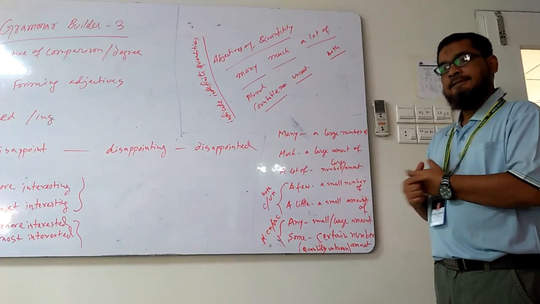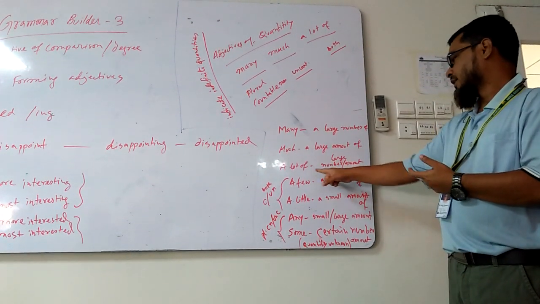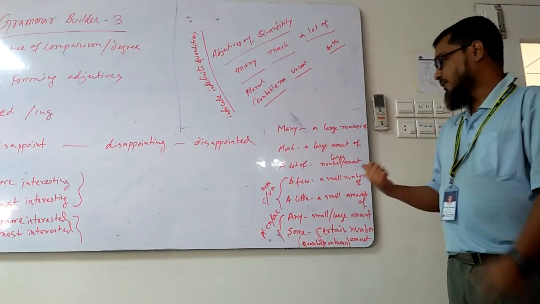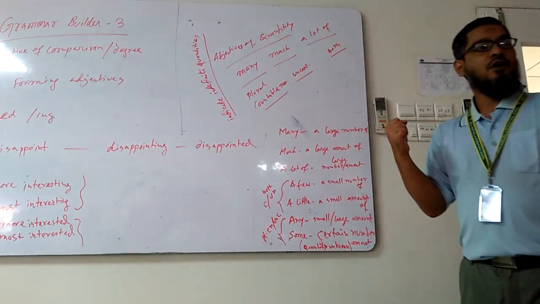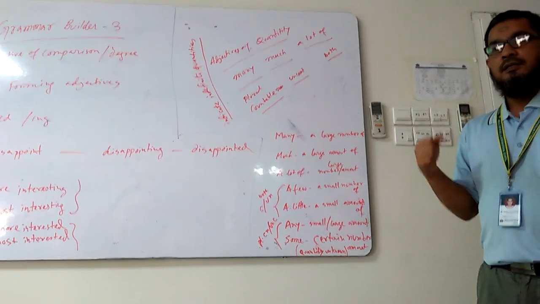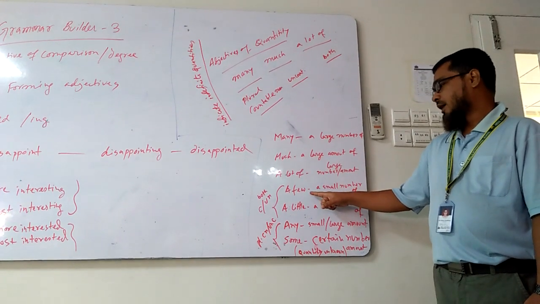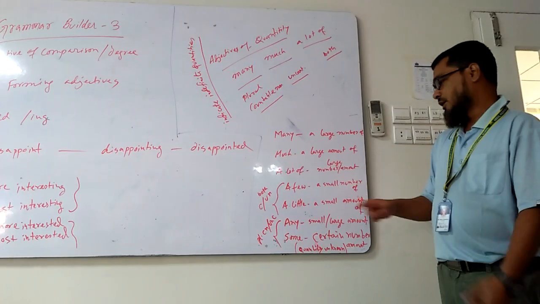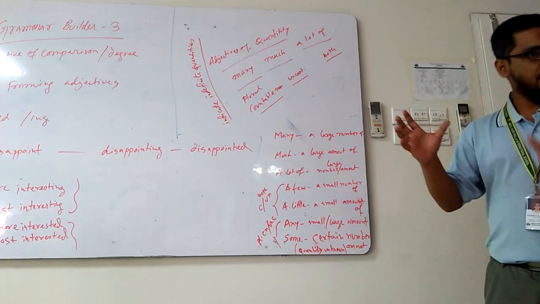A lot of: is there many something? Yes. Much is not. A lot of could be a large number of something or a large amount of something. So a lot of is a kind of savior for us, right? If we are confused whether to use much or many, we will use a lot of. Now a few and a little. You will use a few when you are indicating a small number of something.